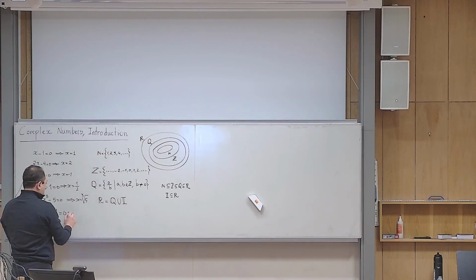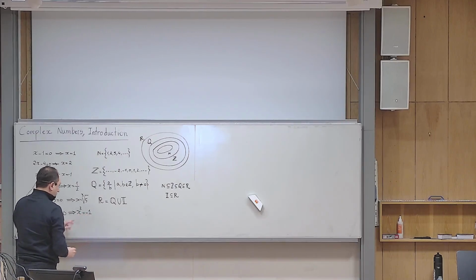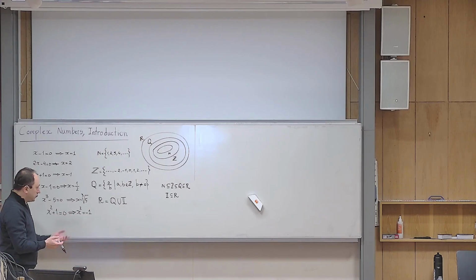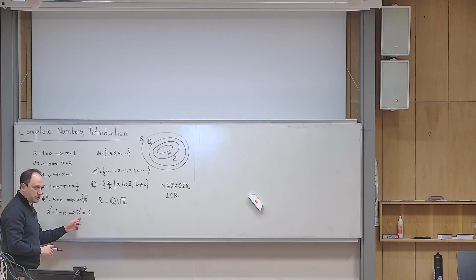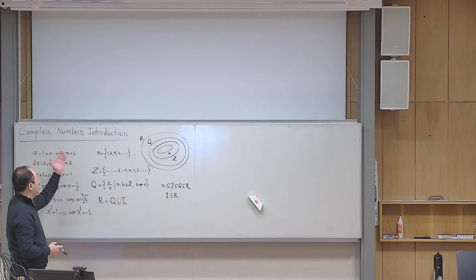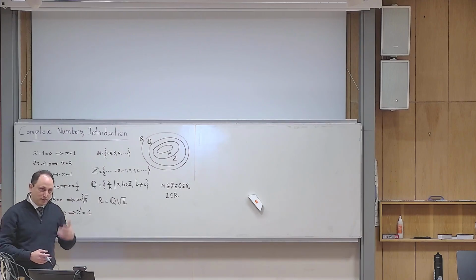The answer is no, because if I want to solve this, it means that I need to find a number whose square is equal to -1, and we know that this cannot happen if I choose a real number for x. Because if x is 0, x squared is also 0, which is not working. If x is positive or negative, it doesn't matter. Its square turns out to be positive, so it cannot be equal to -1. So that was the starting point of this idea of complex numbers in the brain of Gauss.